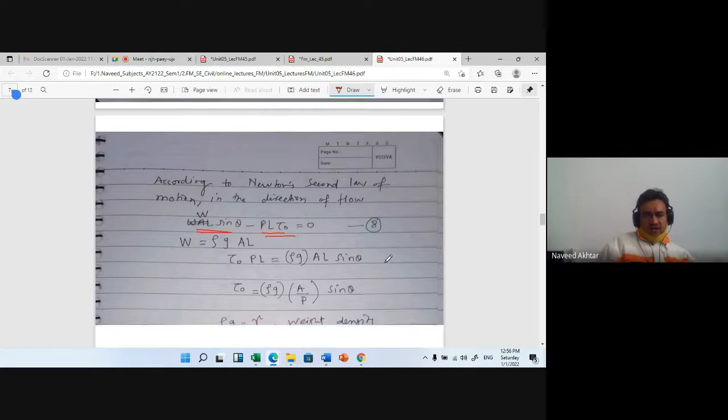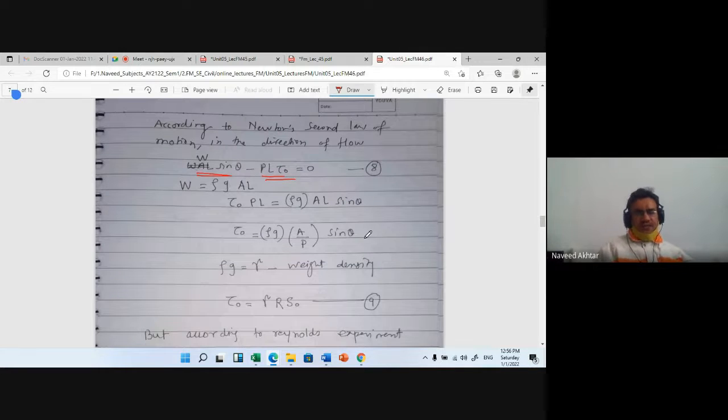So you can write W sin theta minus P L tau 0 is equal to 0. So tau 0 P L is equal to rho g A L, where W is the unit weight times mass. So we put the value, then tau 0 is equal to rho g A by P into sin theta.